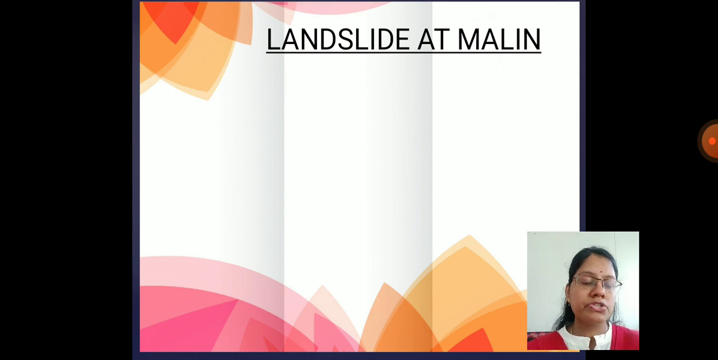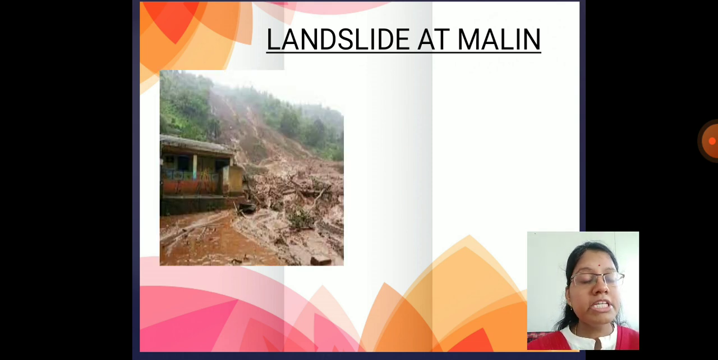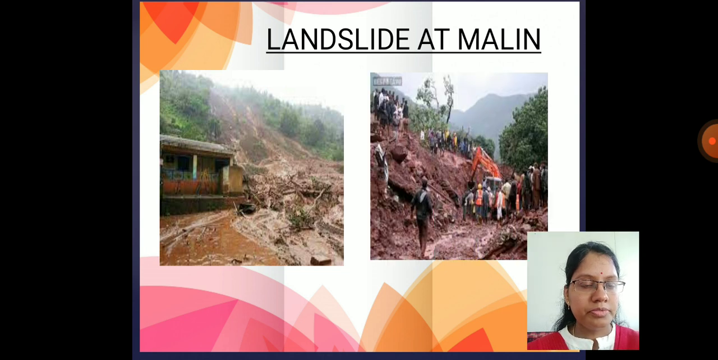Landslide at Malin district in Maharashtra. So what is a landslide? The land that is at a proper height slides down. When there is a huge amount of rain, then it causes landslide. See the pictures of this landslide. This is the after effect of landslide.